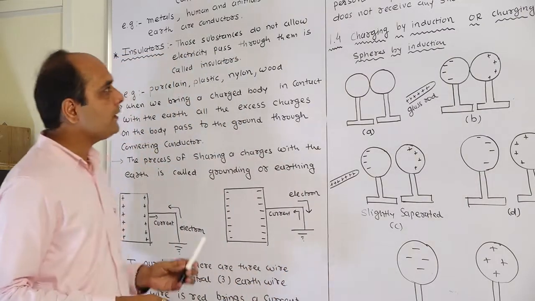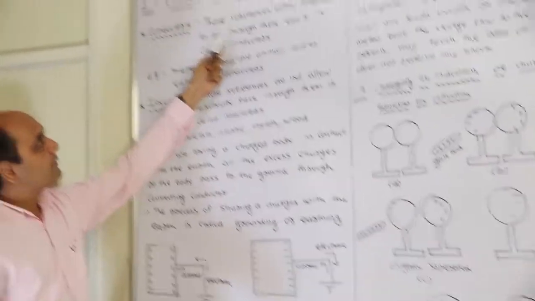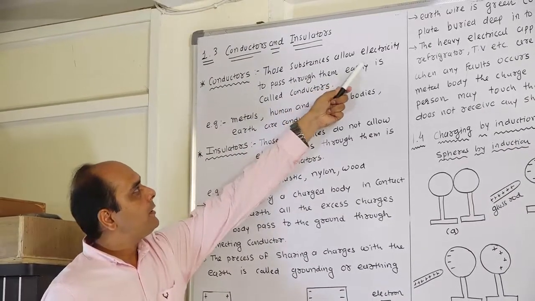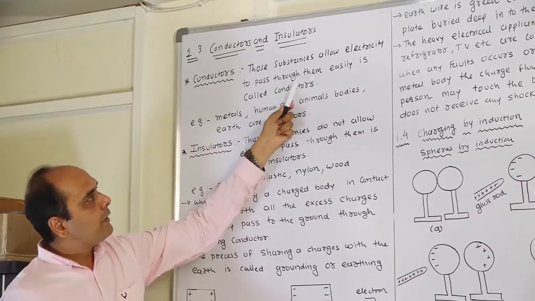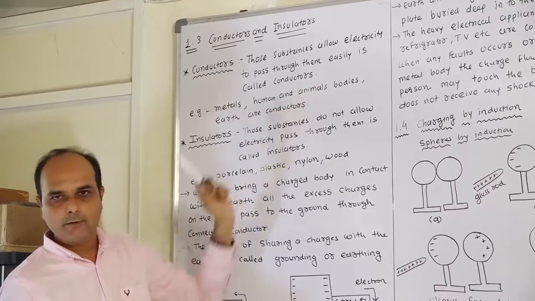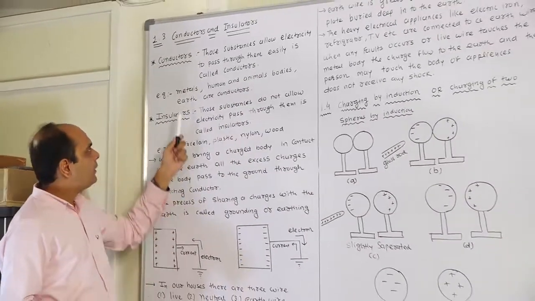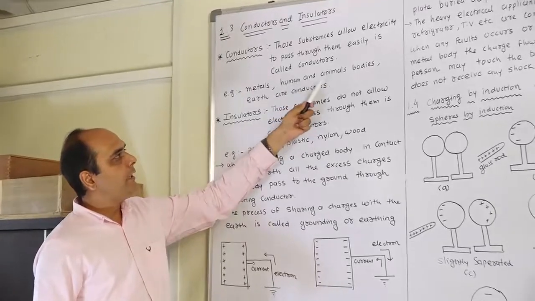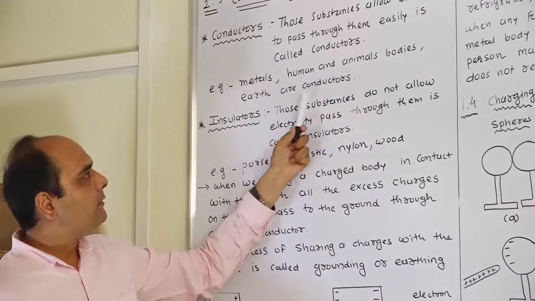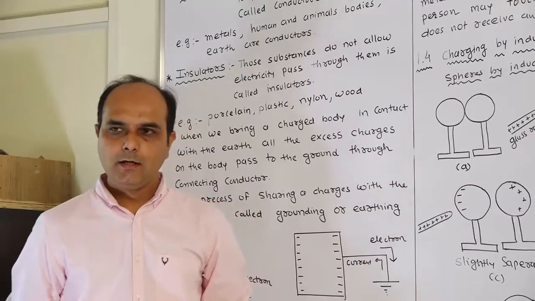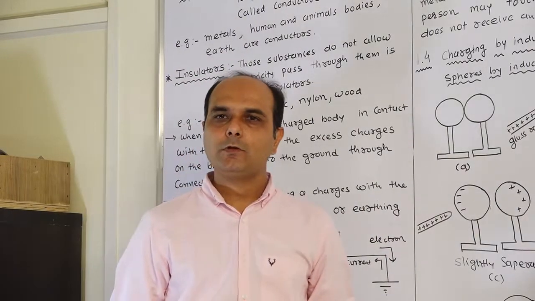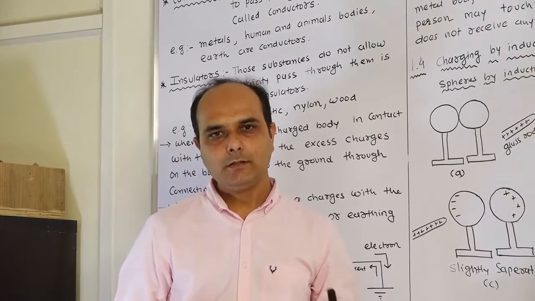Okay. So the first thing is the conductor. Those substances which allow electricity to pass through them easily are called conductors. Examples of conductors are metals, human and animal bodies, and the earth. Now, what about the insulator? It does not allow electricity to pass.